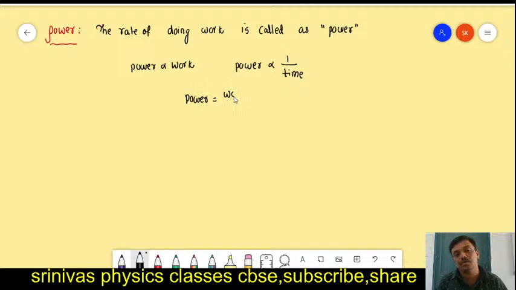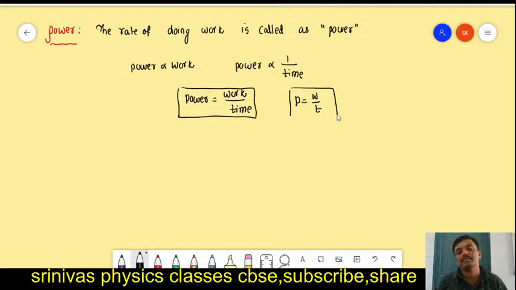From this we write power is equal to work by time. If you combine them, the power formula is work by time. Power is equal to work by time. Power is denoted with P, so we write P is equal to W by T. This is the power formula: work by time.